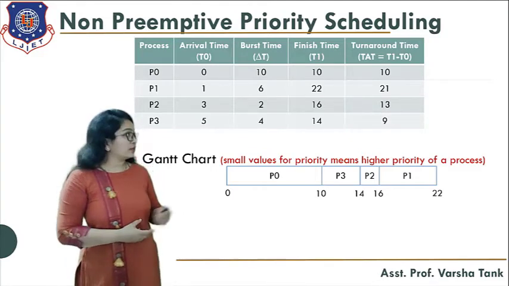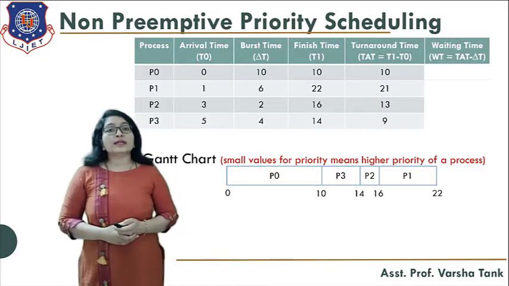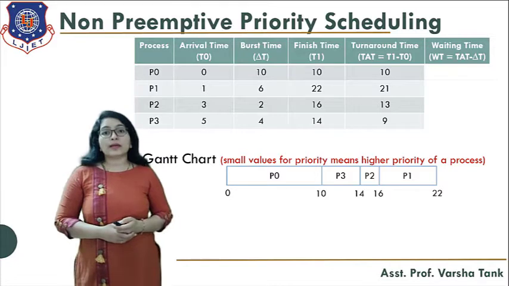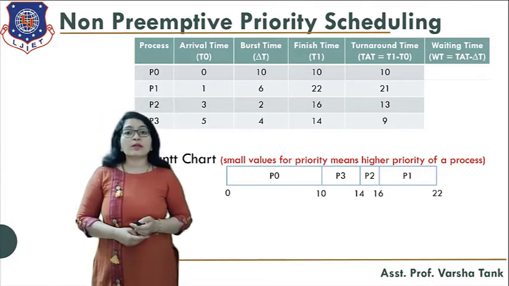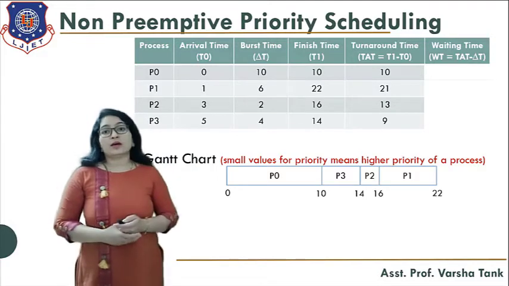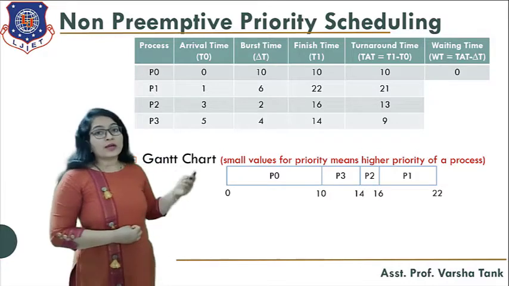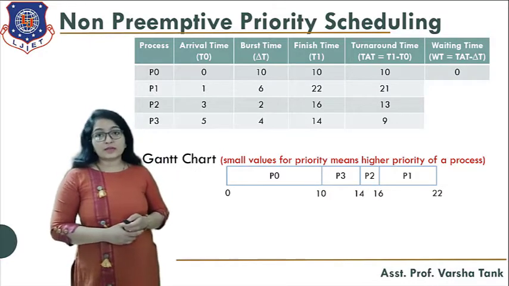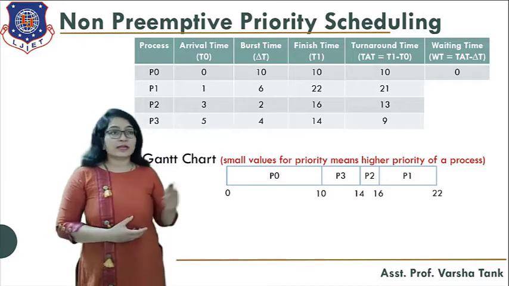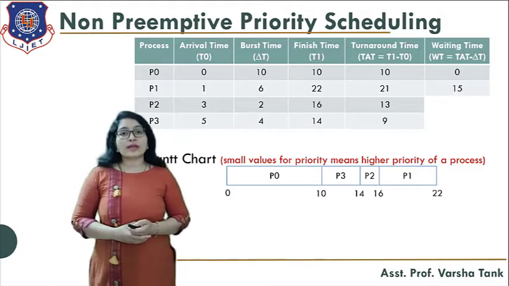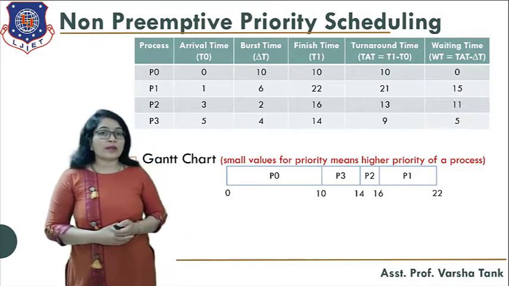process P2 and P3. And then you have to find the waiting time. How do we find it? You subtract the burst time from the turnaround time. So here the turnaround time for process P0 is 10 and the burst time for P0 is again 10, so 10 minus 10 is 0. Likewise, you can find the waiting time for each process, that is for P1, P2 and P3.